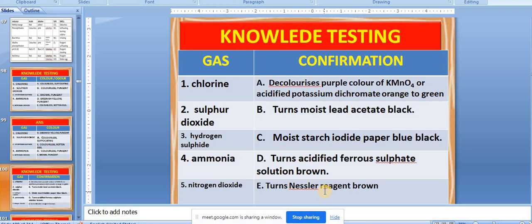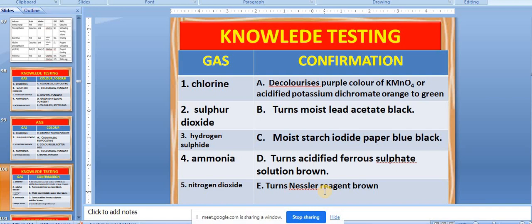5th is nitrogen dioxide. What would be 5? 5 number. What would be? 5 is D. Yeah. Turns acidified ferrous sulfate solution brown. So can anyone tell me that the ring test is used for which ion? Ring test is used for which ion?